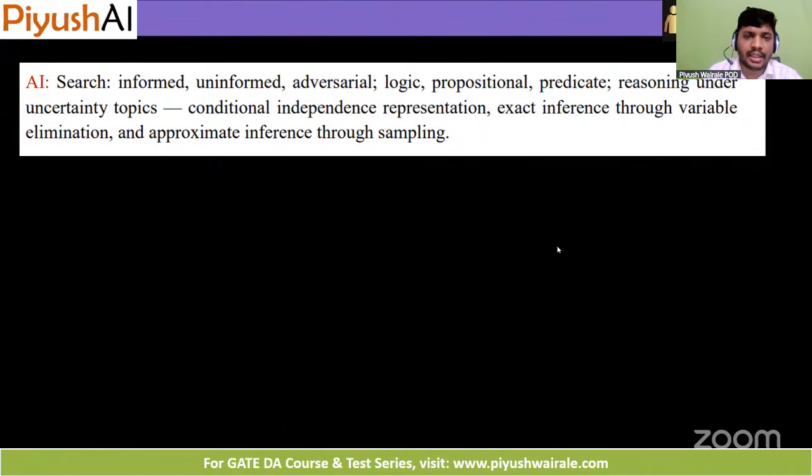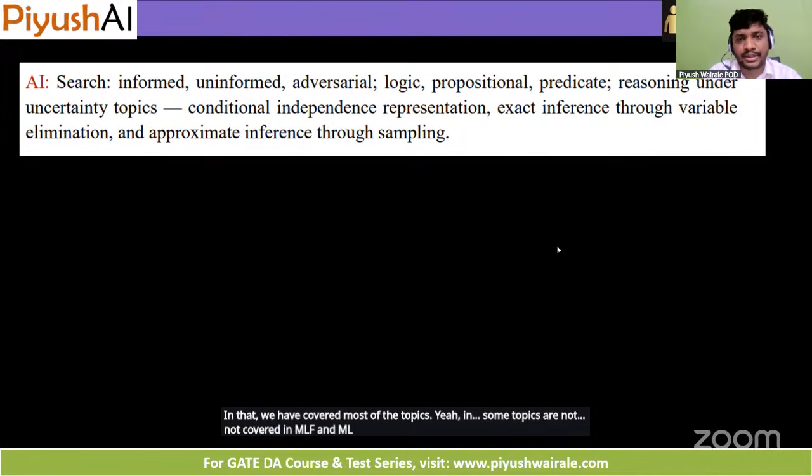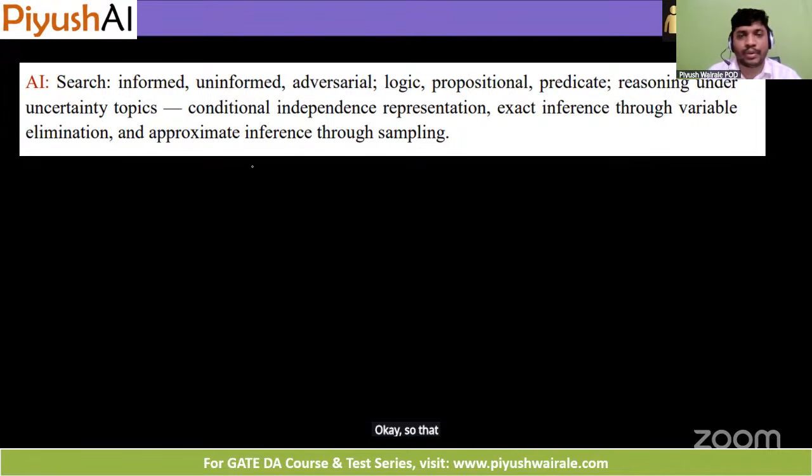Yeah, some topics are not covered in MLF and MLT. Okay, so that's simple only, but you need to focus on that. Okay, so here we have AI search. In our degree level, if you see, we have this and this. So this part is covered.